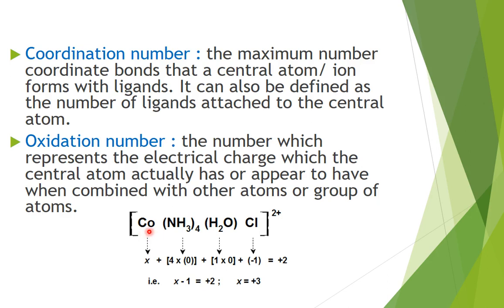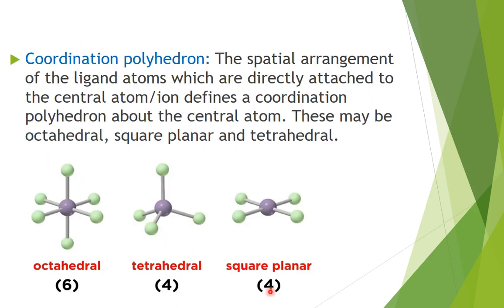Here, let us assume the charge of cobalt to be x, ammonia neutral 0 charge, water neutral 0 charge, Cl minus 1 charge. So you can calculate, total charge is given to be plus 2. So now we can calculate the value of x. It comes to be plus 3. So the oxidation number of cobalt here is plus 3.